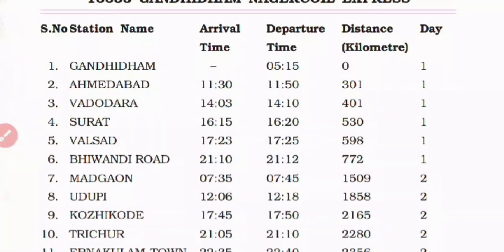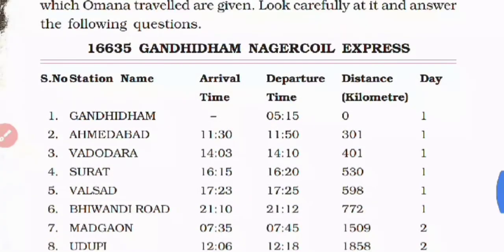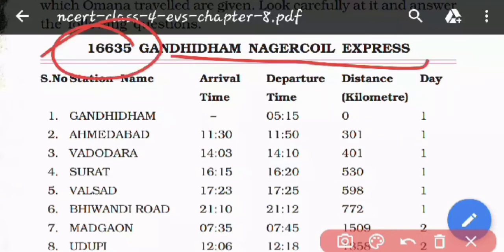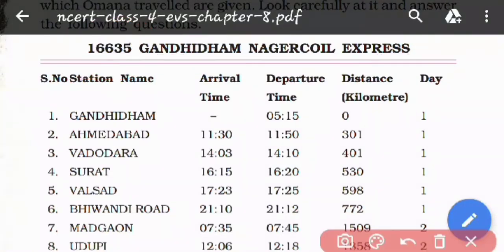So let us see what the name of the train is and what the train number is. So this is the train number and this is the name of the train, Gandhidham Nagarcoil Express. So this is the name of the train in which Omana is traveling. Now the first station at which Omana arrived was Gandhidham. It means the train has started from which station? Gandhidham station. Now what is the arrival time? Arrival time means at what time the train has come to the Gandhidham station. That time has not been given.